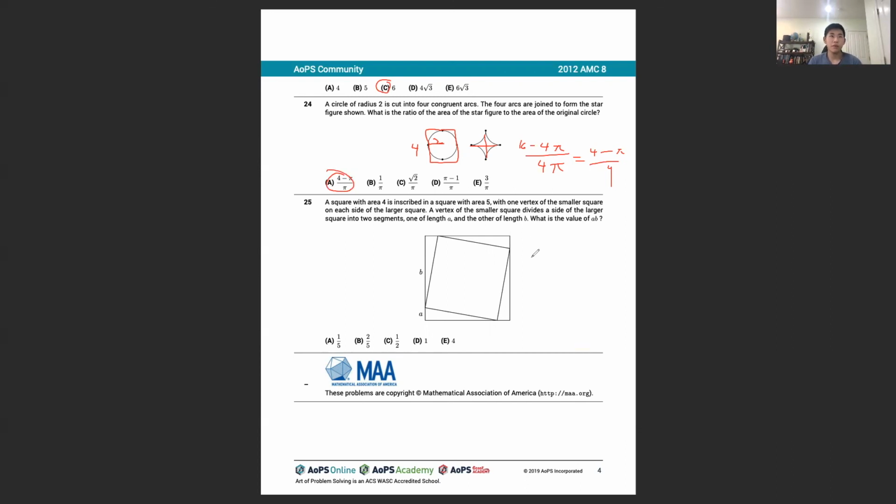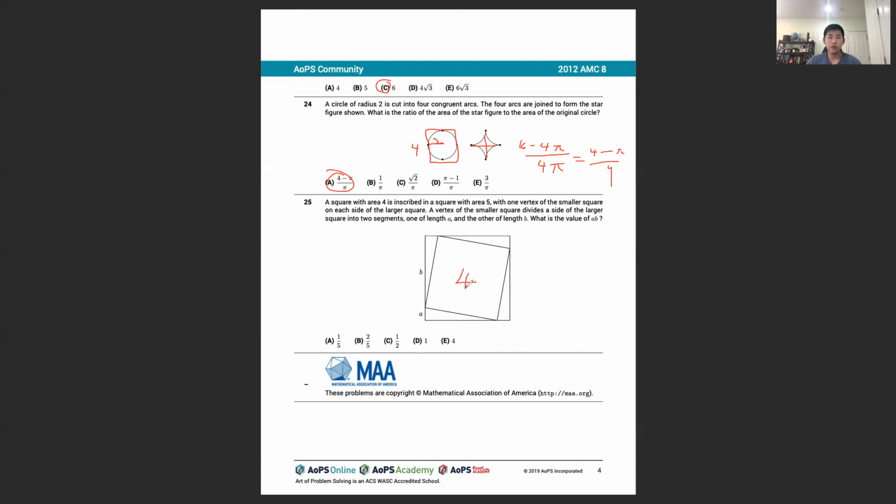Okay, on to problem 25. A square with area 4 is inscribed inside a square with area 5, with one vertex of the smaller square on each side of the larger square. A vertex of the smaller square divides a side of the larger square into 2 segments, one of length A, the other of length B. What is the value of AB?